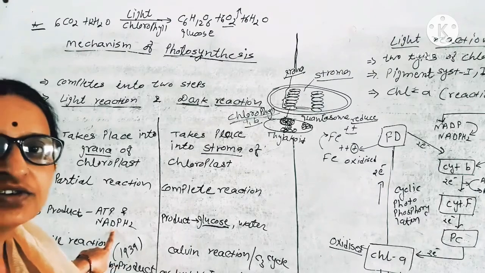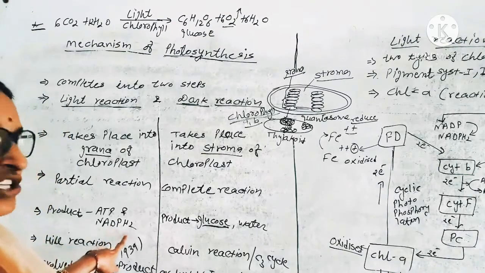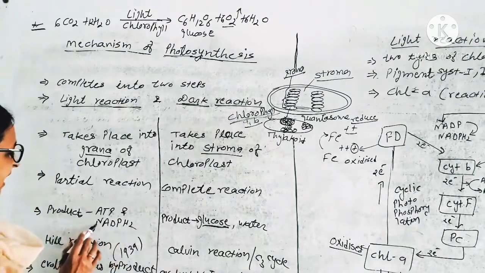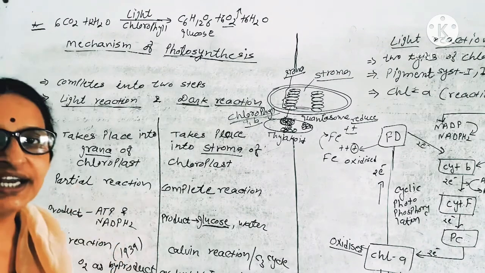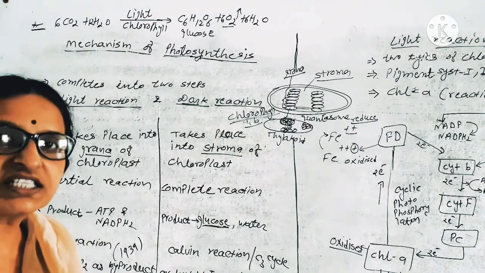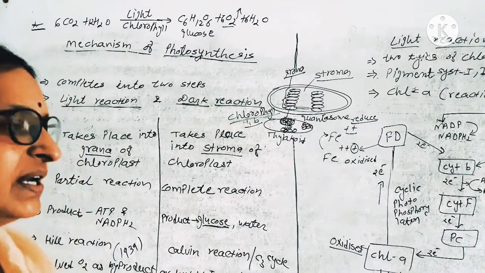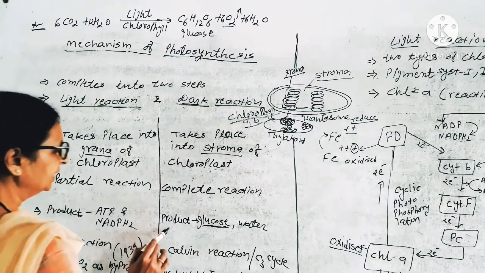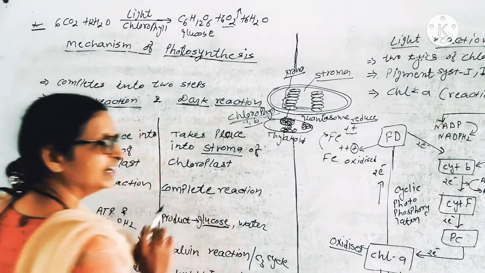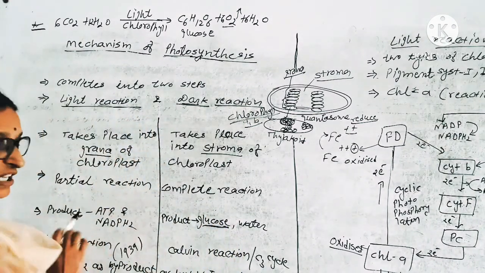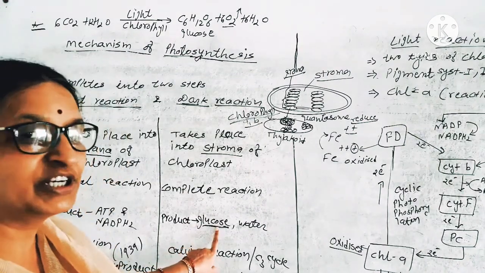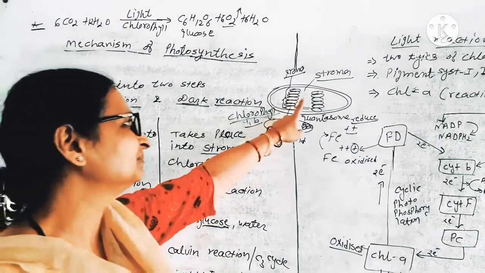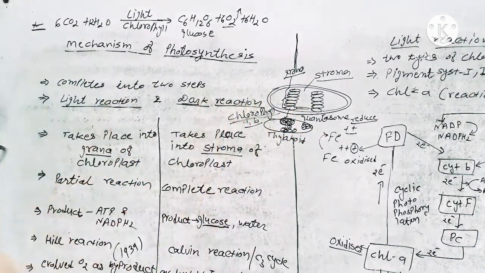ATP means adenosine triphosphate. NADPH2 means nicotinamide adenine dinucleotide phosphate. That is the highest reducing power. Here the product is glucose and water. Here the product is ATP and NADPH2, not glucose. But glucose formation takes place in the stroma, in the dark reaction.